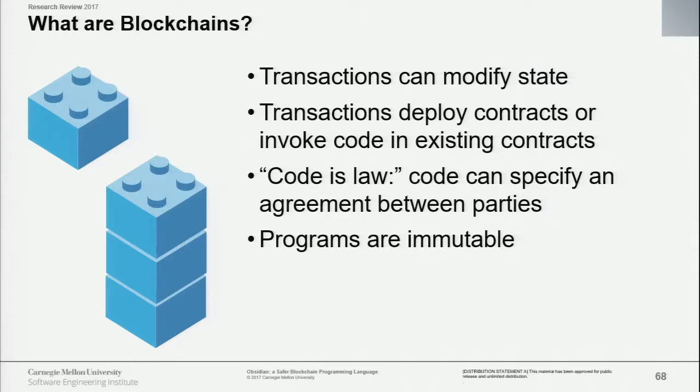So when we have a program, a smart contract running on a blockchain, what we can do with it is invoke transactions. So think of a transaction as some kind of operation that can happen on a program running on a blockchain. Now these programs are stateful. They record information about the state of the world, and a transaction can modify the state. So in particular, a transaction can deploy a new contract, or it can invoke existing code in an existing contract.